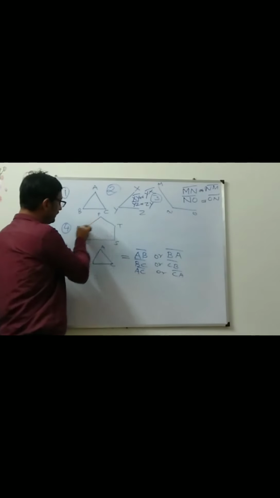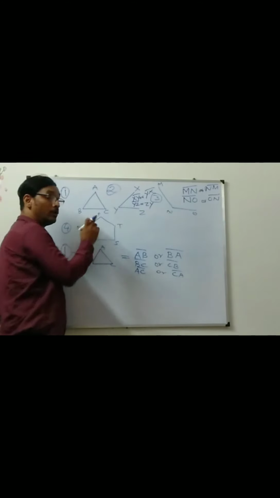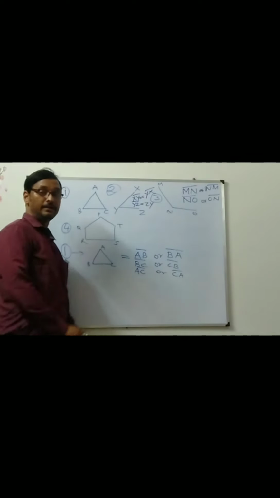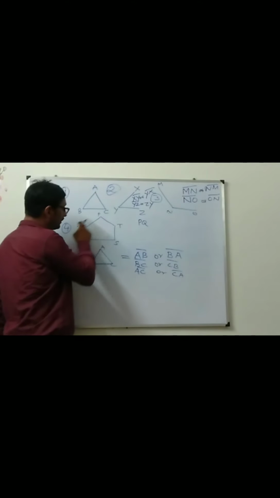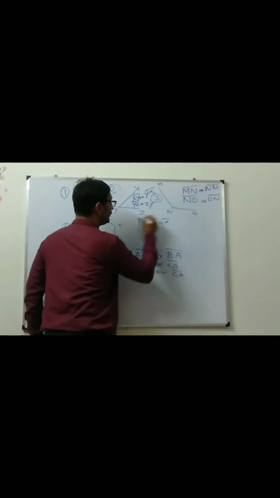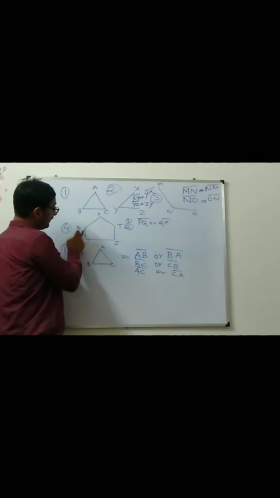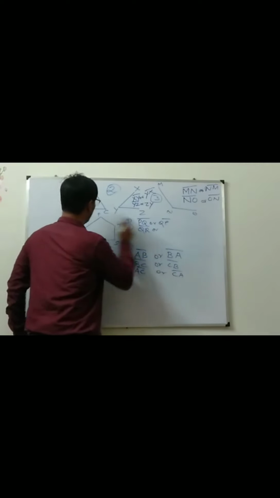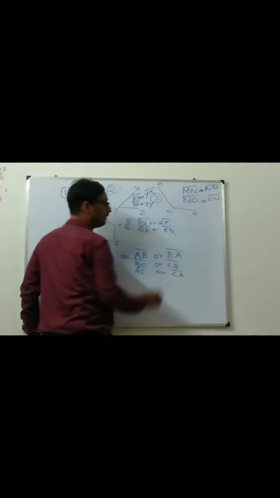Name it. First, anti-clockwise I am going. If I pick P, then P and Q are the 2 points which make this side. So PQ. The first side is PQ. If you are looking from this side, then it will be QP. PQ and QP are the same. Number 1 side. Number 2, this. Which are the 2 points? Q and R. So QR. If you are looking from the top or from the bottom, then it is RQ.